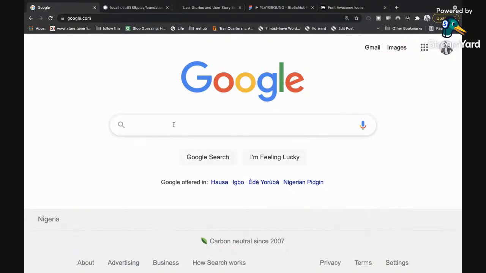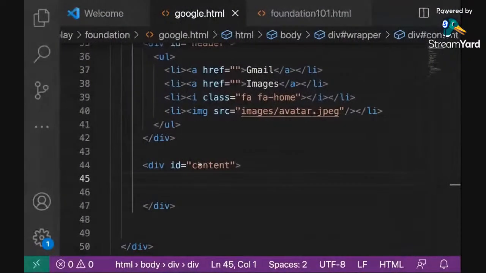We have an input box that has a search icon on the left, and a microphone, search by voice, on the right. Then we have two buttons, and then we have all these items, and that is what makes up the content in the middle. The rest is footer. So I'm going to call this gray area the footer. So the content in the middle, we're going to just quickly write all those contents.